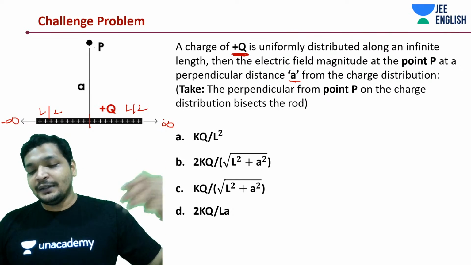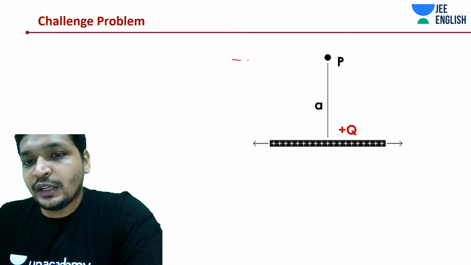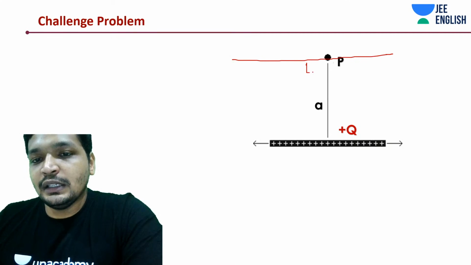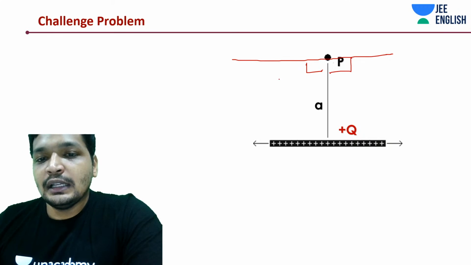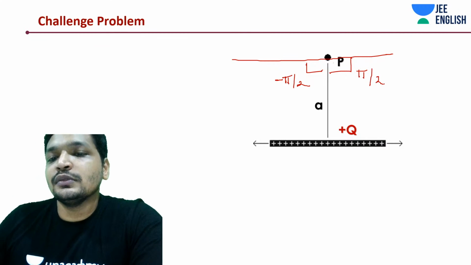How much is that angle? If it is extending from minus infinity to infinity, it would be a right angle, so this is minus pi by 2 to pi by 2.